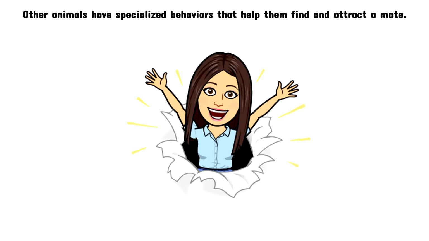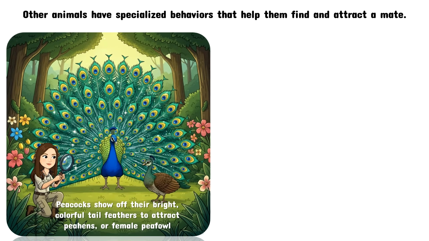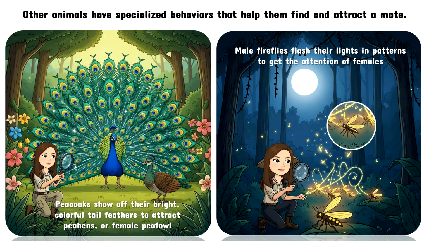Other animals have specialized behaviors that help them find and attract a mate. For example, peacocks show off their bright, colorful tail feathers to attract peahens or female peafowl, while male fireflies flash their lights in patterns to get the attention of females.